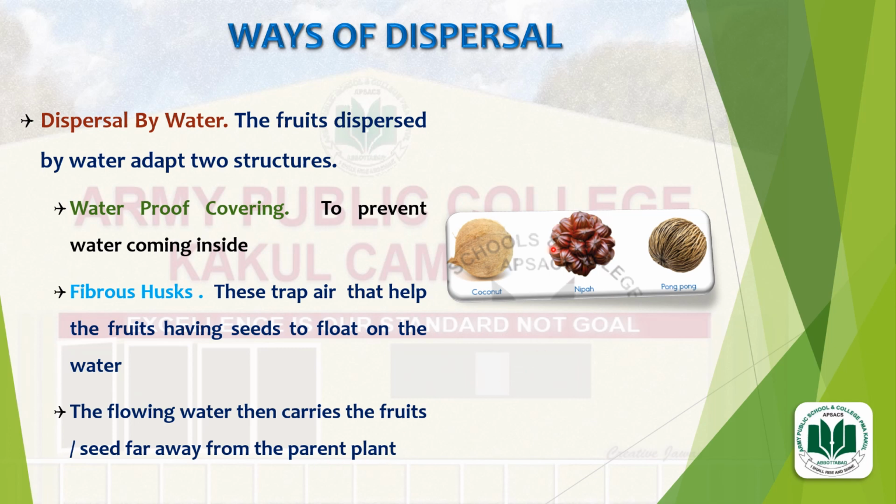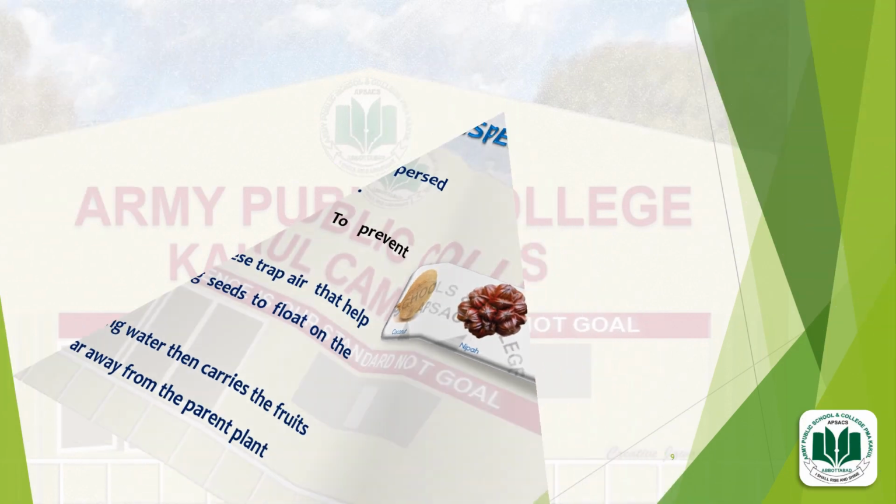You can see coconut, nipa and pong pong. These three fruits have seeds inside them, and these have two special structures. Number 1, they have a waterproof covering, and number 2, they have a fibrous husk that helps them float on the water.